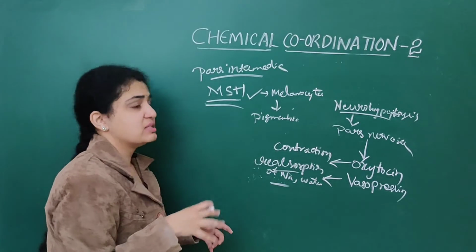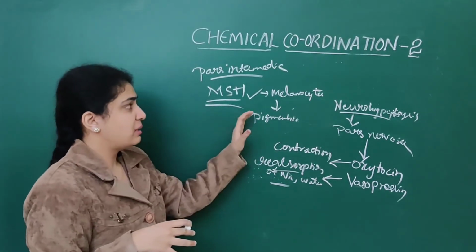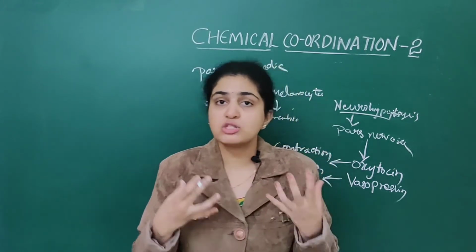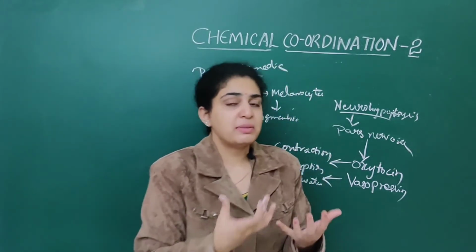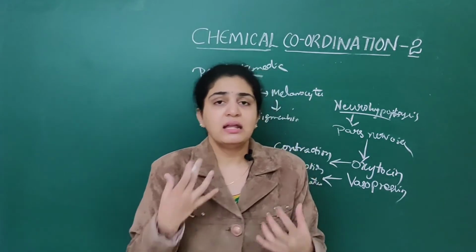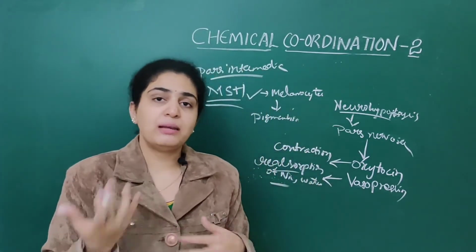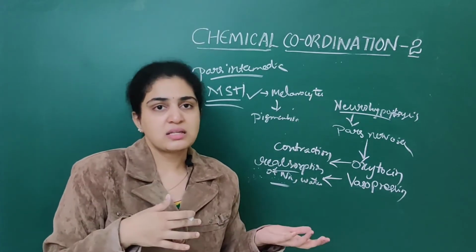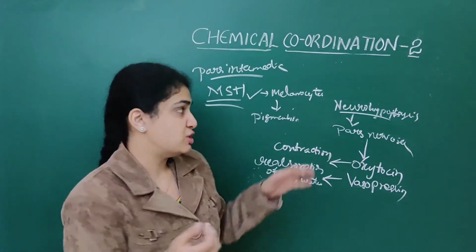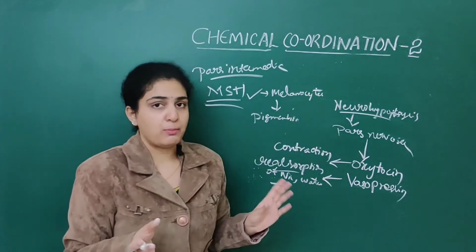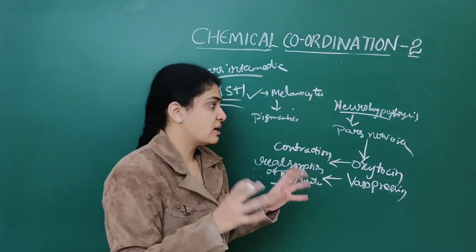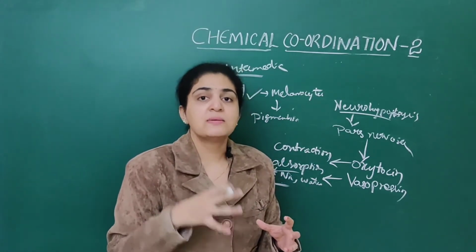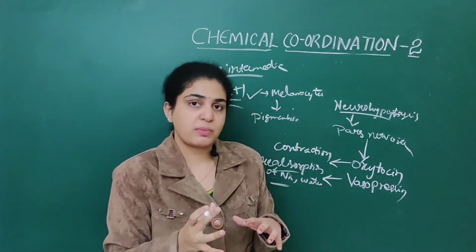First, in the pars intermedia, it secretes a hormone known as melanocyte stimulating hormone. It helps in secretion of melanocytes. What do melanocytes do? They help in differentiation, that is pigmentation of the body, between dark skinned individuals as well as white skinned individuals. When it comes to the neurohypophysis, pars nervosa, it helps in secretion of two main hormones called oxytocin as well as vasopressin.